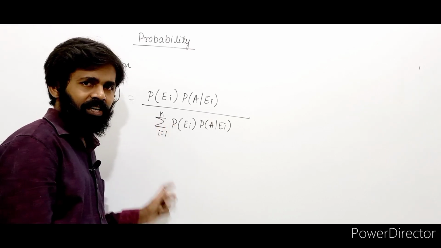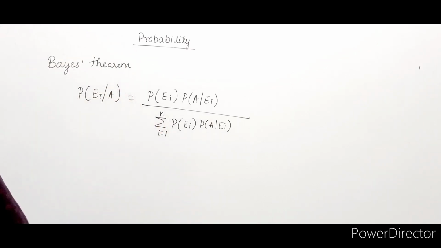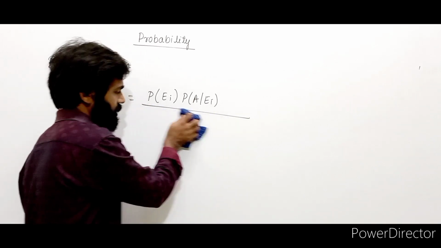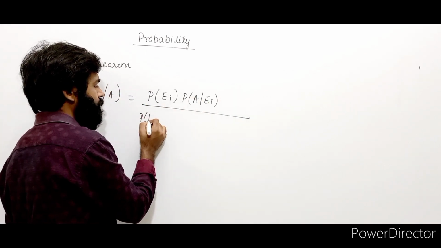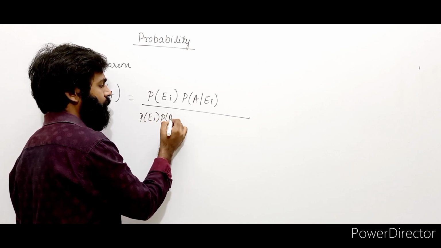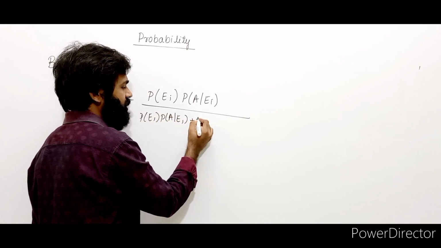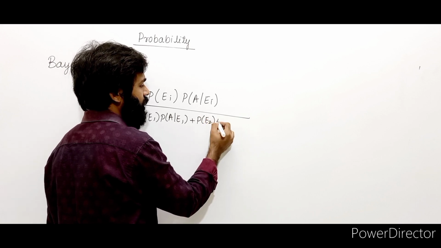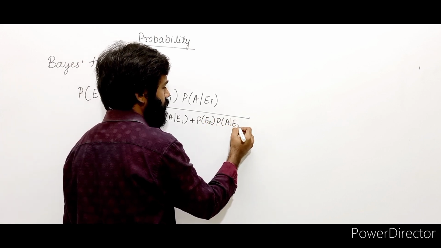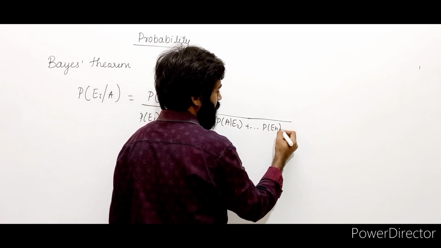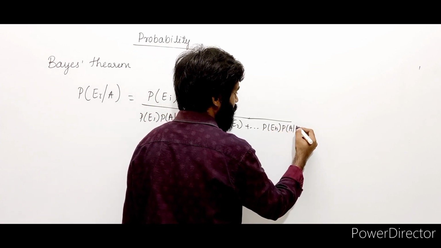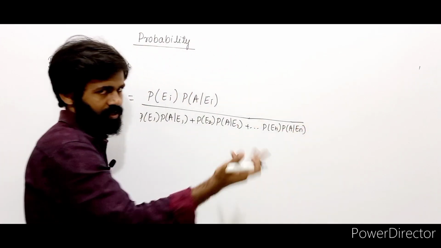You can write this summation, or you can also write it in this fashion. Summation is nothing but addition, right? It means P of E1 into P of A bar E1 plus P of E2 into P of A bar E2, and so on up to P of En into P of A bar En. That is nothing but summation.